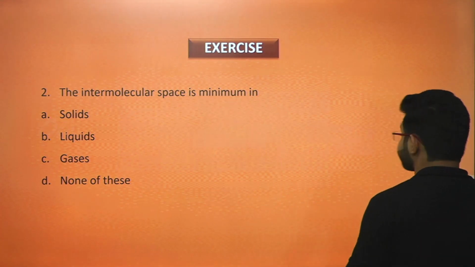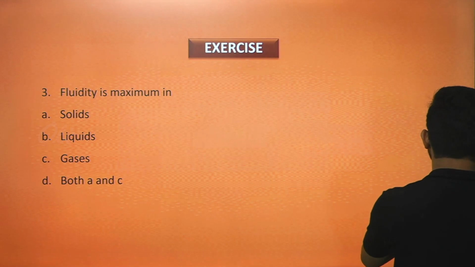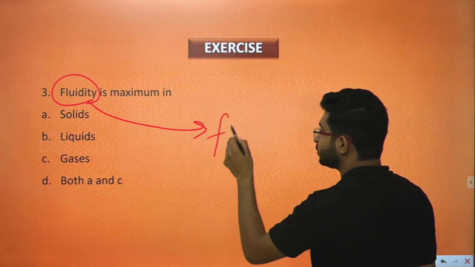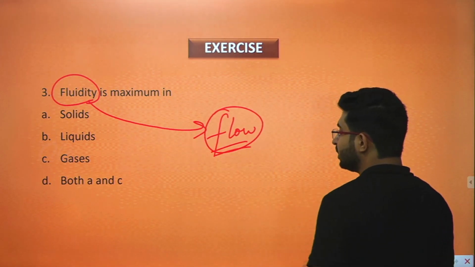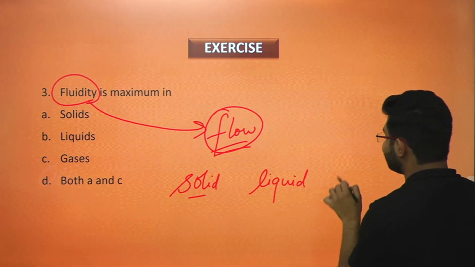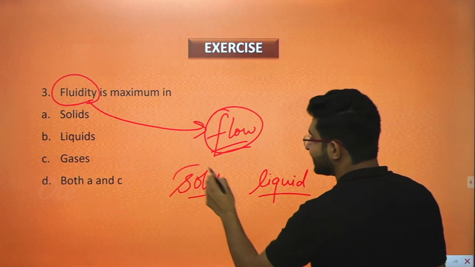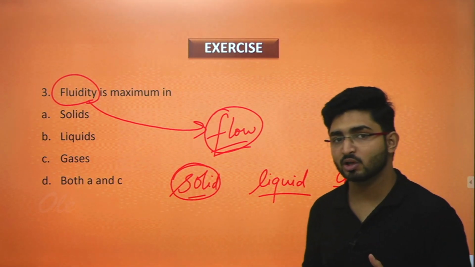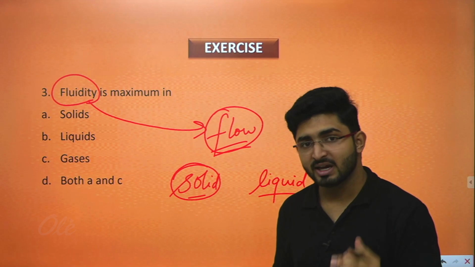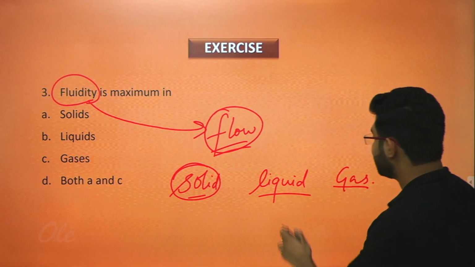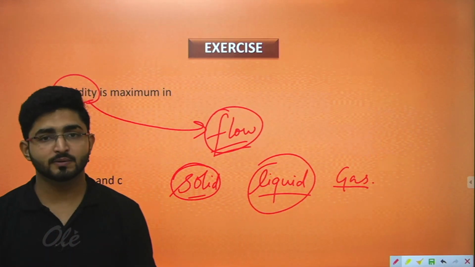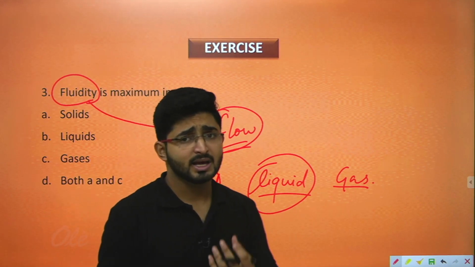Moving ahead, the next question is fluidity is maximum in. What is fluidity? Fluidity basically is the property of any substance to flow. So in case of solids, liquids and gases, what happens? That solid has a definite shape and definite volume, we have studied. So that's why it cannot flow easily, because the molecules are arranged in a specific manner and they will not move from their fixed point. But in the case of liquid, they can flow. We can see that the intermolecular space between the molecules of liquids is greater than that of a solid. That's why they can flow.